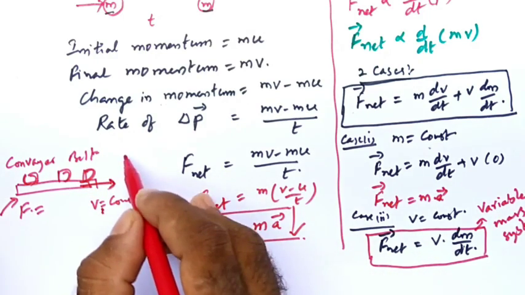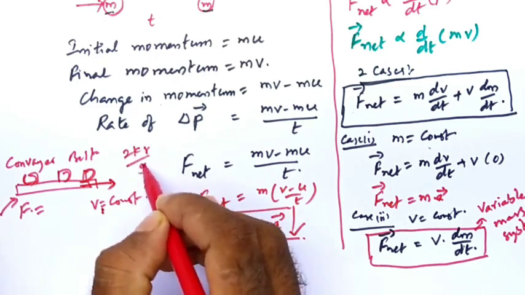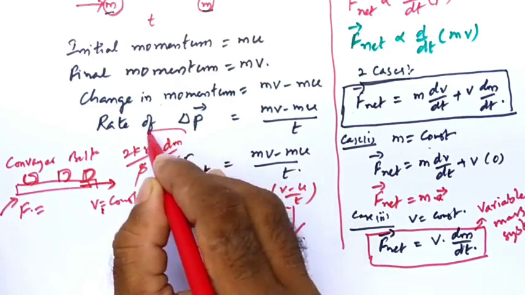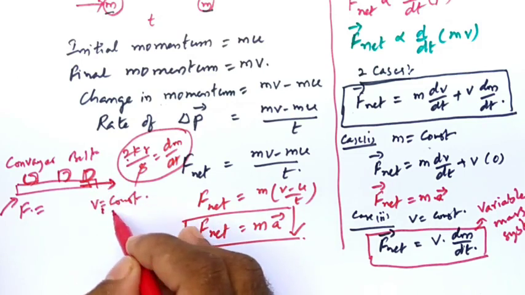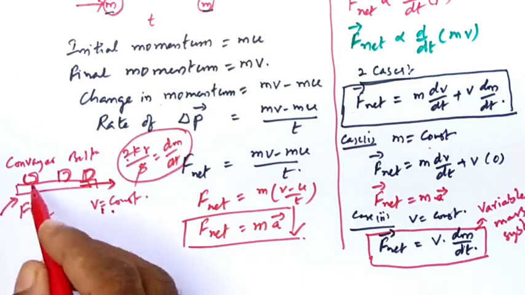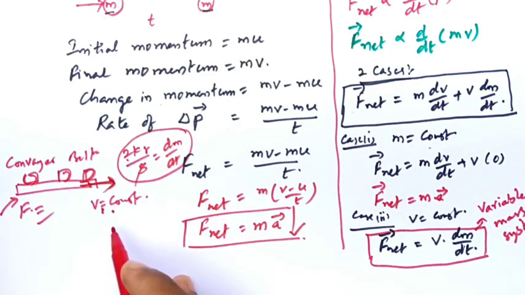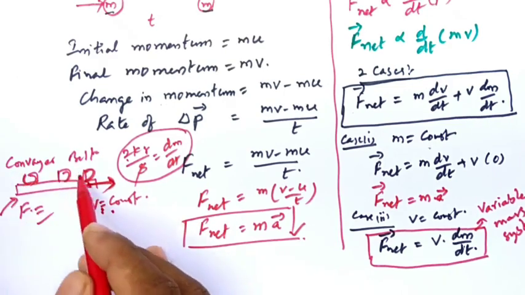How much is it changing in time? For example, in unit time it is changing by 2 kg. 2 kg per second. This is the change in the mass. dm by dt value is 2 kg per second. Then 2 kg per second into constant speed 2 meter per second or 3 meter per second. If you multiply, you will get how much force the engine needs to apply on the conveyor belt to maintain the constant speed. Understood? This is a variable mass system. Here the mass is continuously changing.